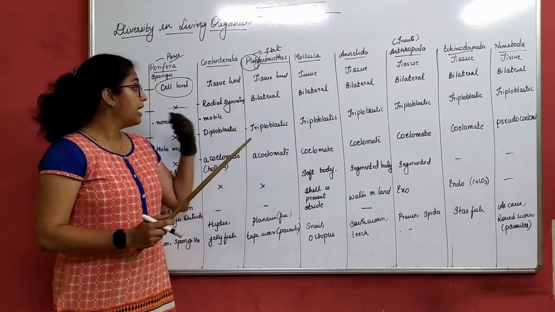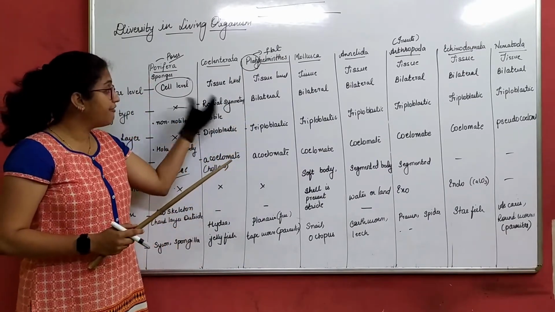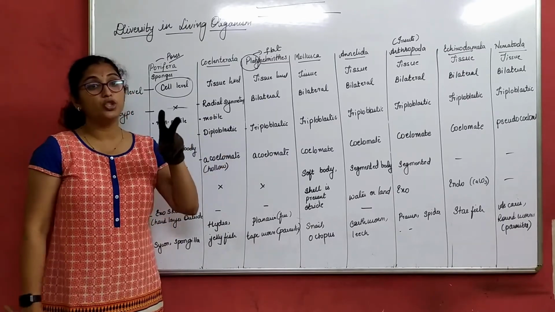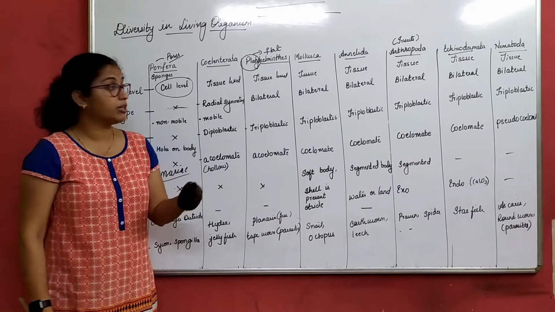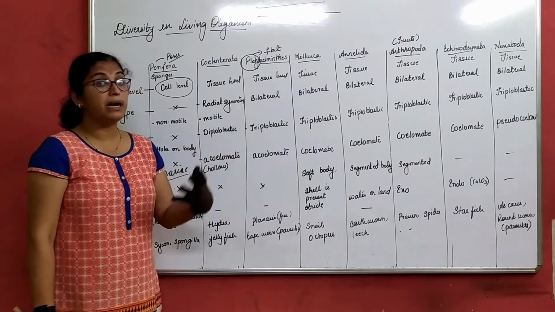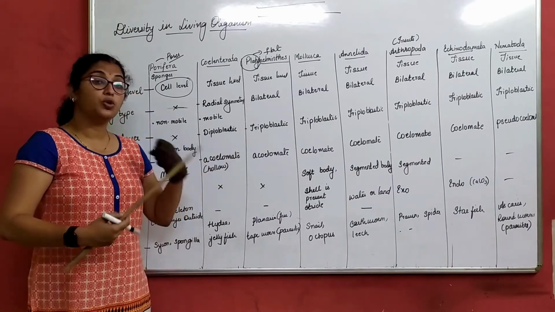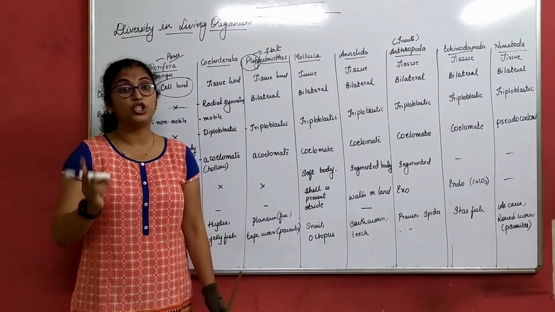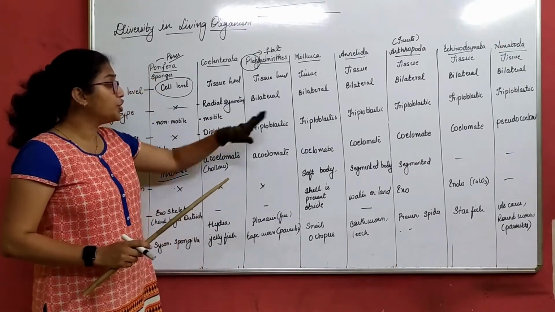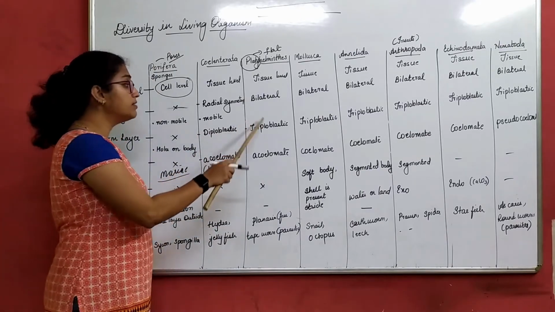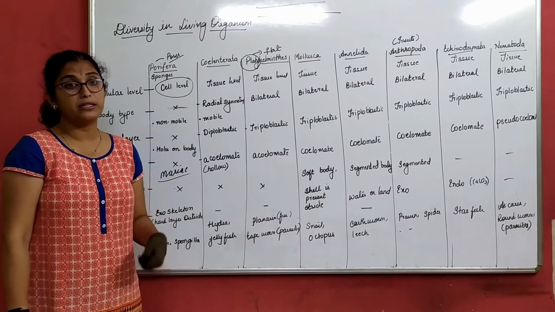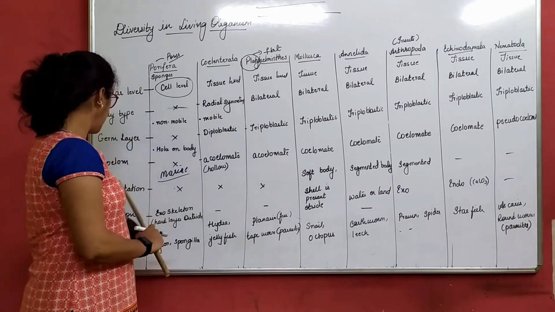If we have radial symmetry, we understand that it has only two germ layers, it is diploblastic. Wherever the word bilateral symmetry comes, you have to remember it is triploblastic, that means three germ layers. It is a hint for you to remember this. Triploblastic, acoelomate. That means no coelom, no cavity is present.